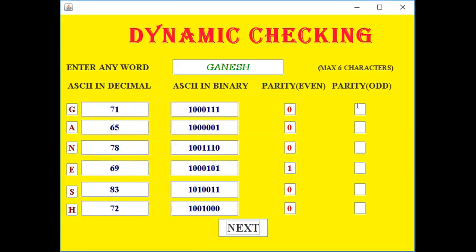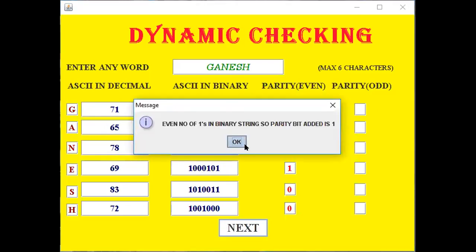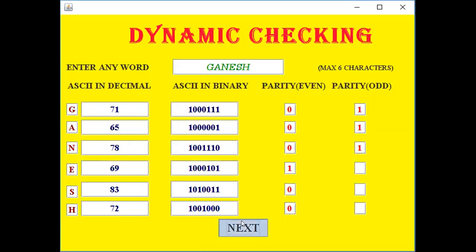Okay. Done. For odd parity, it is vice versa. For the first, an even number of ones are there, so to make it odd, we have to add one over there. One, one, one, one, 0, 1, and 1.